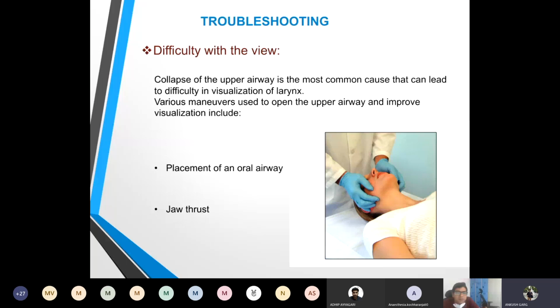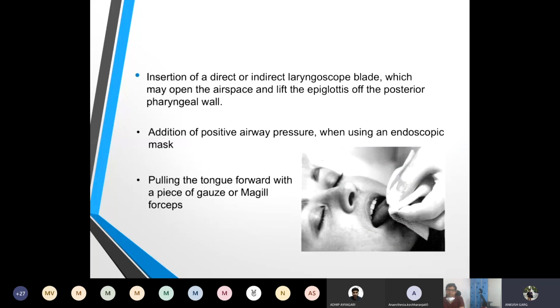Now, some problems that we might face during this procedure is difficulty with the view. There might be a collapse of the upper airway, which is the most common cause leading to difficulty in visualization of the larynx. Some maneuvers can be used to open the upper airway and improve visualization, such as placement of an oral airway, giving a jaw thrust, insertion of a direct or an indirect laryngoscopy blade, addition of positive airway pressure when using an endoscopy mask, or pulling the tongue forward with a piece of gauze or Magill's forceps.